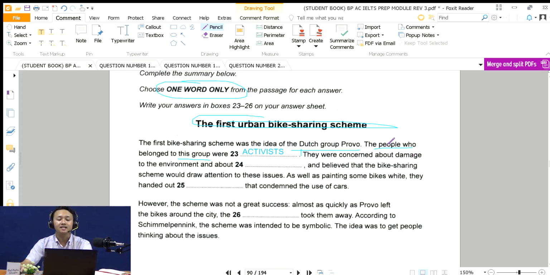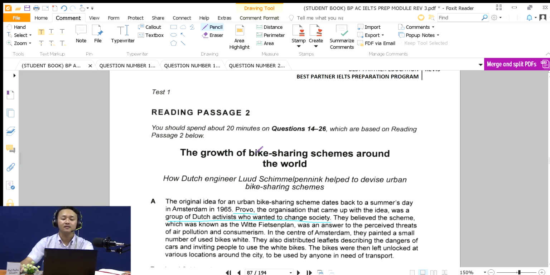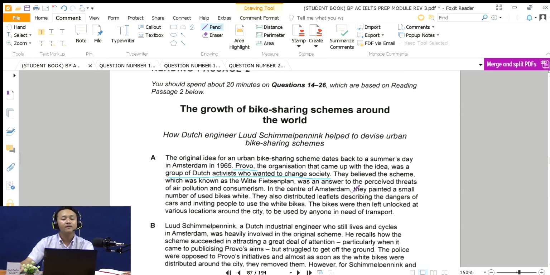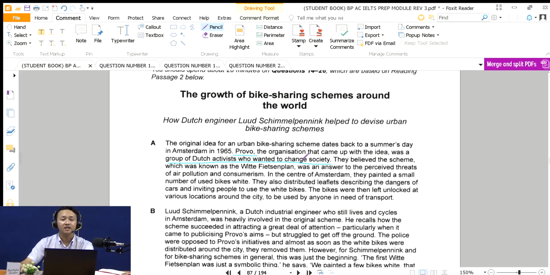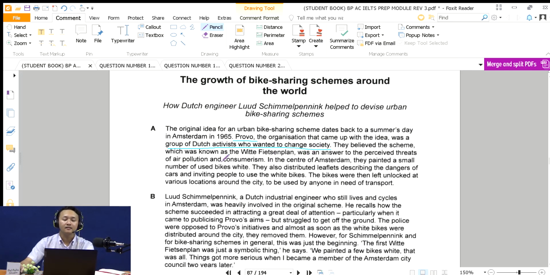After you have highlighted the keywords and understood, okay, I need to find the people in the profile, in the Dutch group profile. Who are they? Are they police? Are they maybe scientists or maybe activists? And after you understand what information you need to find, then go to the text. Find the keywords because it makes you faster, and then try to cross-check it again. Is it the information that you need to find?